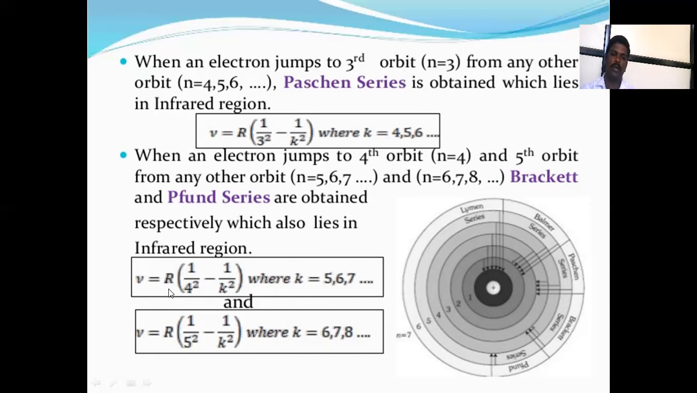That is, 1 upon lambda is equal to R into 1 upon 4 square minus 1 upon k square, where k is equal to 5, 6, 7. And 1 upon lambda is equal to R into 1 upon 5 square minus 1 upon k square, where k is equal to 6, 7, 8. म्हणजे first series is Lyman series, second one is Balmer series, third one is Paschen series, fourth one is Brackett series, and fifth one is Pfund series. This is a series 1, 2, 3, 4, and that is an atomic number which depends on the number of